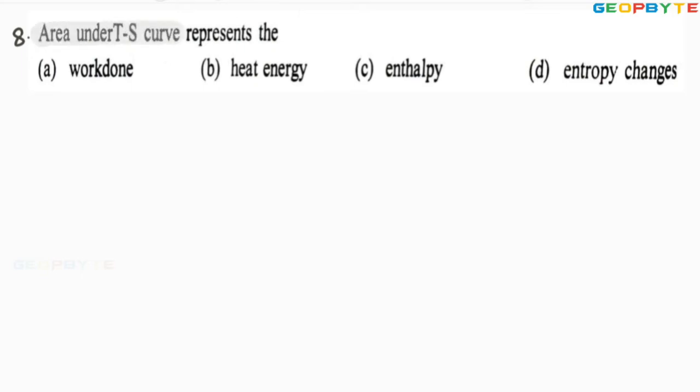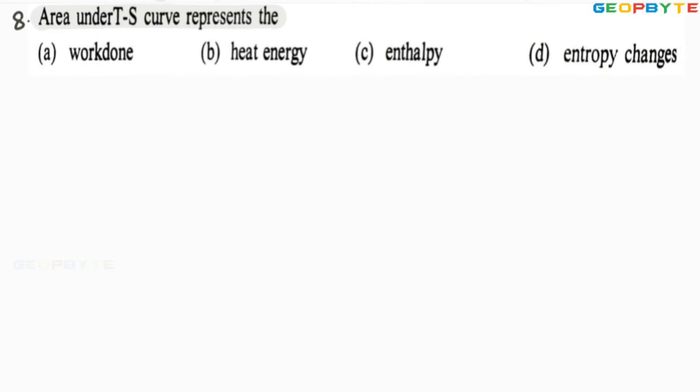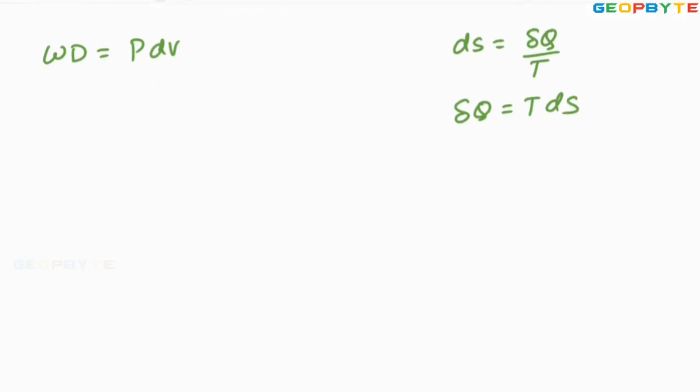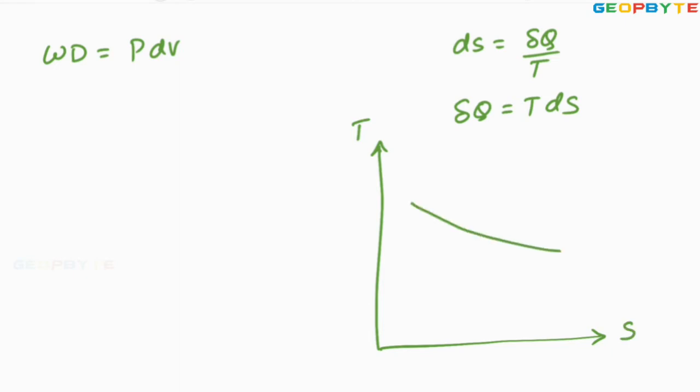Area under the TS curve represents the... Dear friends, as you know, work done equals PdV. Change in entropy dS equals what? Del Q by T. From this, the heat transfer equals TdS. Since the heat transfer equals TdS, if I plot the temperature versus entropy diagram, let us take a process like this.